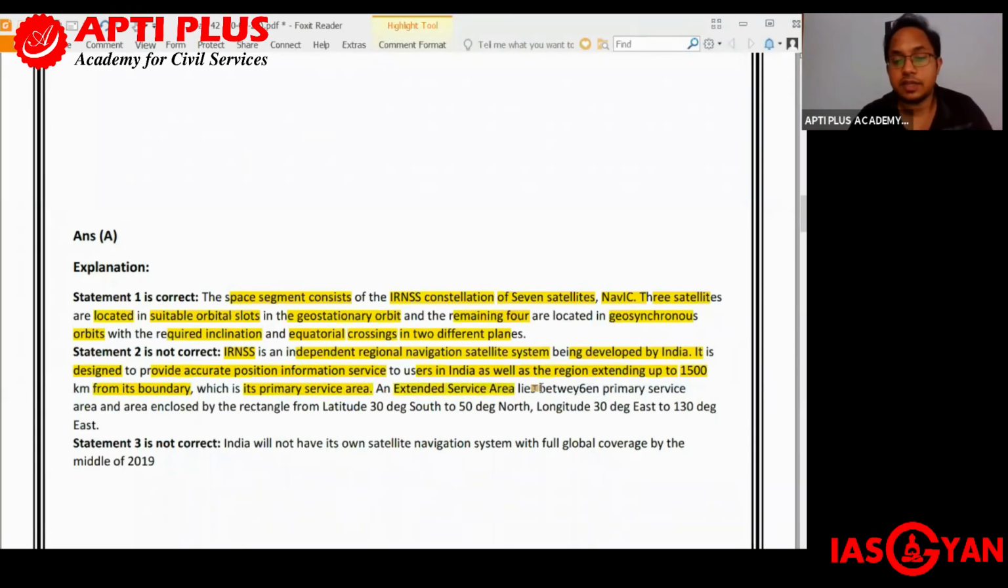So that will be the primary service area. Of course, there will be an extended service area which is between the primary area and the area enclosed by the rectangle from latitude 30 degrees south to 50 degrees north, and longitude 30 degrees east to 130 degrees east. So the primary service area will be India and around 1,500 kilometers from the border of India. Apart from that, it can also take certain information from the area which extends between 30 degrees south latitude to 50 degrees north latitude, and longitude wise 30 degrees east to 130 degrees east.